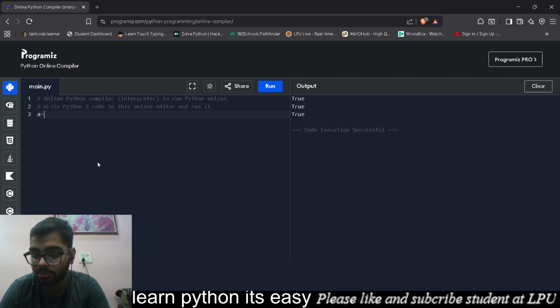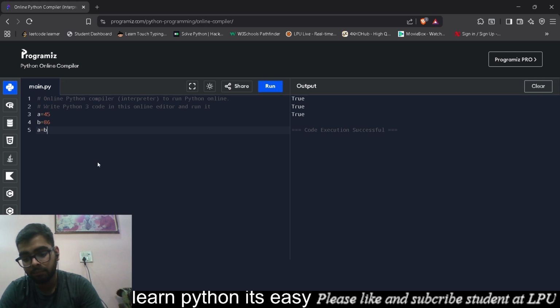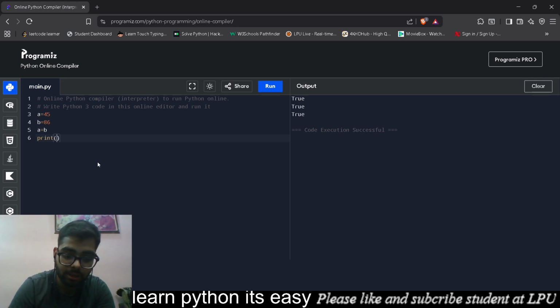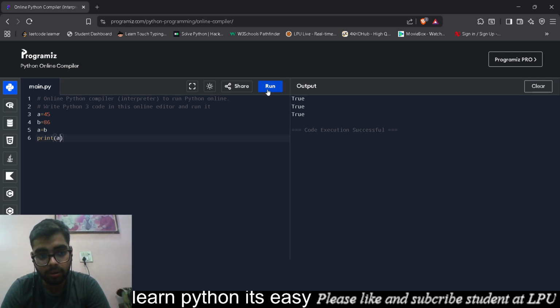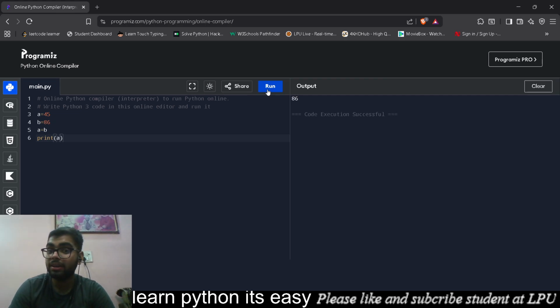So I'll just say A is equals to 45 and B is equals to 86. Now if I say A is equals to B and I print A, the value of A has dynamically changed to B. But now, if I ask you, can you do me one favor? Can you add B to the value of A?